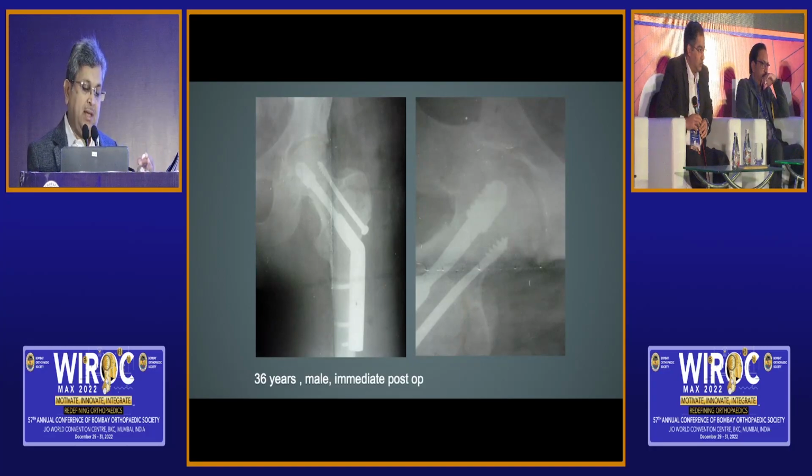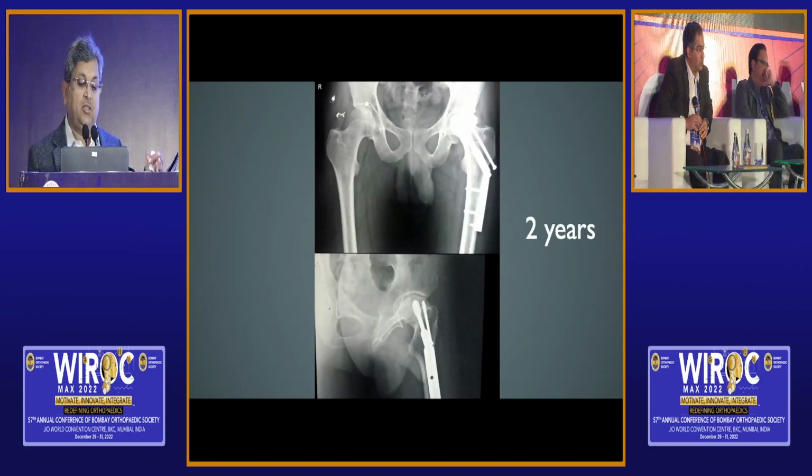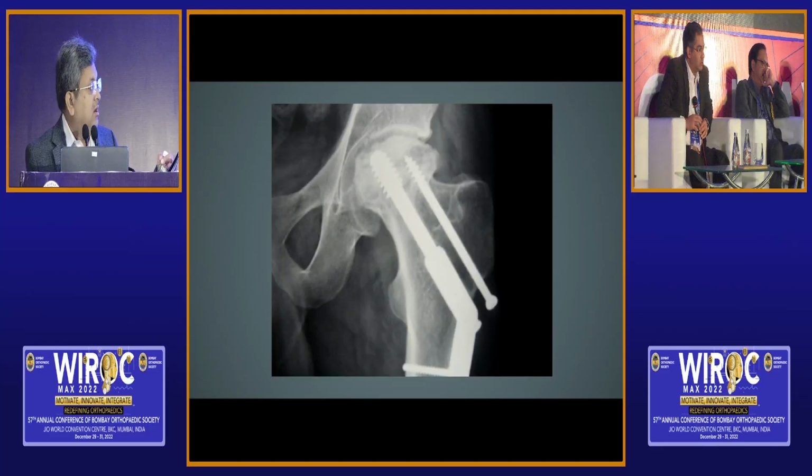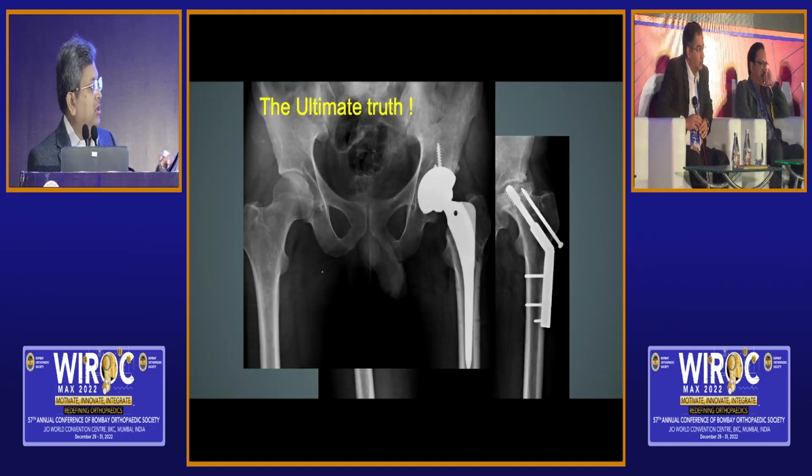So this was another case of mine. Young guy, I thought reduced well. That's 3 months down the line. Again, I was observing the patient. That's 2 years down the line and collapse. And finally, cut out. So he was a 39-year-old guy with good bone stock. Still, it can happen. So even though it can be a sclerotic thing, the implant can just pierce through, and the ultimate truth is going to be this.